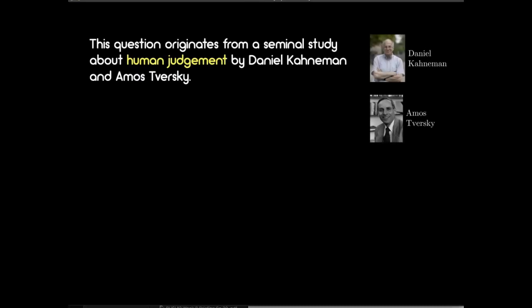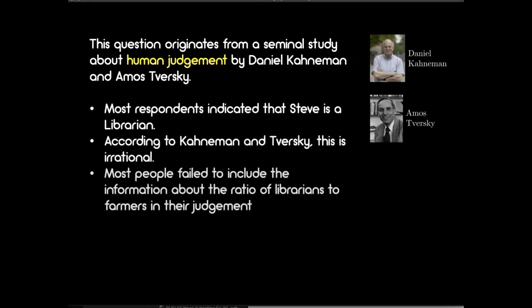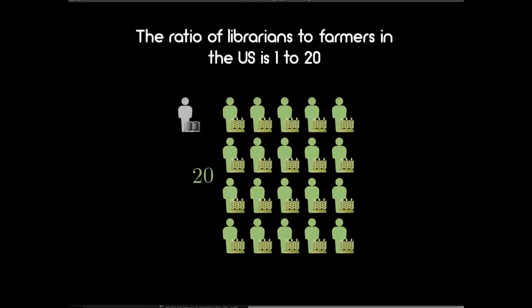This thought experiment is based on seminal research conducted by Daniel Kahneman and Amos Tversky. In their study, most respondents said that Steve was a librarian, but they, like most people, neglected to include the information about the ratio of librarians to farmers in their judgment. At the time of this research, the ratio of farmers to librarians in the United States was 20 to 1. There were 20 times more farmers than librarians. Recent estimations put the number at 60 to 1, but let's stick to the 20 number here in our discussion for now.